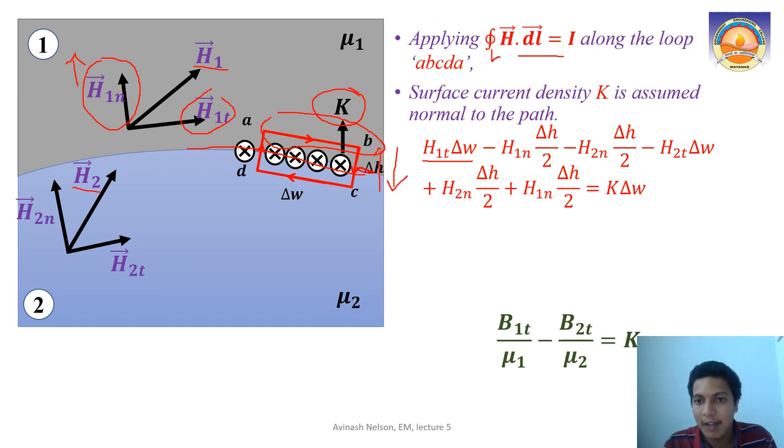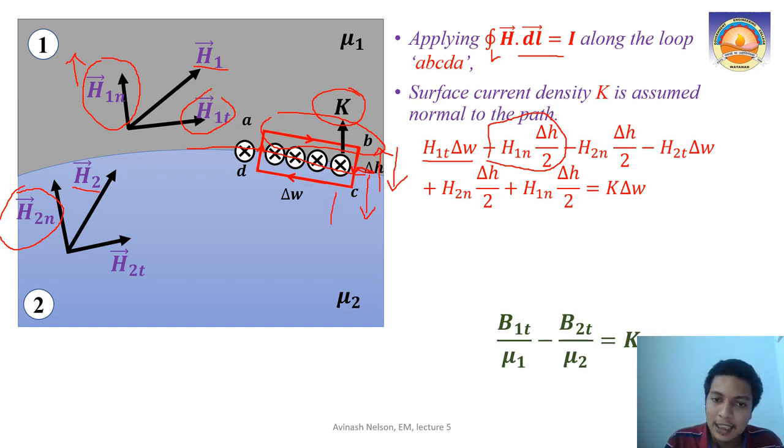That is why you have a minus H1N into delta S by 2 here. Clear? Now afterwards you are coming from the boundary to the point C. There also the length is in this direction, and since your medium has just changed, what is the component in the same direction? That is H2N, the normal component of magnetic field intensity in the second material. So here also that is upward, so here the direction will be reversed.